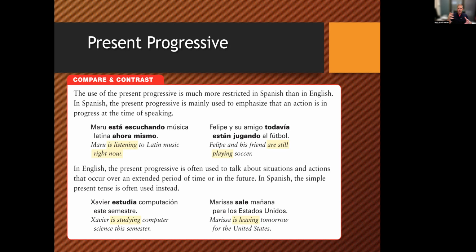We don't use this form to express anything happening in the future. So if you say, what are you doing tonight with your friends? You can't use this present progressive tense because you're not doing it right now. You're planning on doing it. So, ¿qué haces esta noche? Vamos a comer, vamos a salir al cine, vamos a bailar, right? You can use those other tenses, but you can't use this present progressive tense to indicate something that's not literally happening right now.